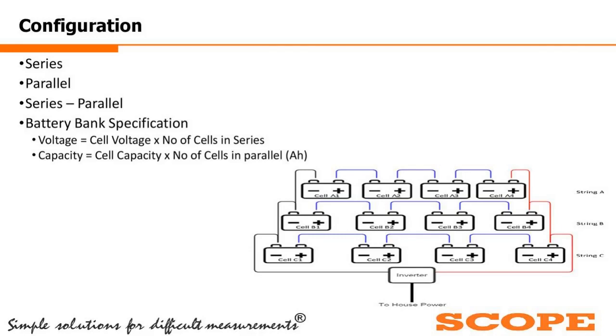For example, if the cell voltage is 2 volt and we have 110 cells in series, the total voltage is 2 into 110, that is 220 volt. The capacity is the cell capacity times the number of cells connected in parallel. Generally we know the unit of the battery bank capacity is ampere hour.